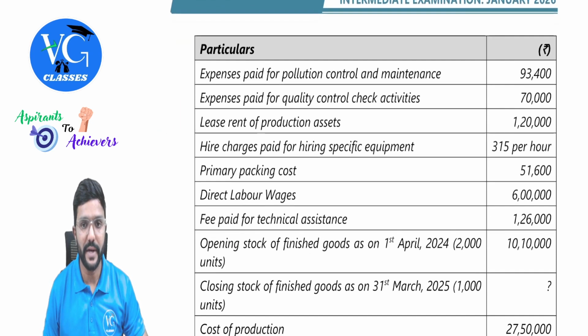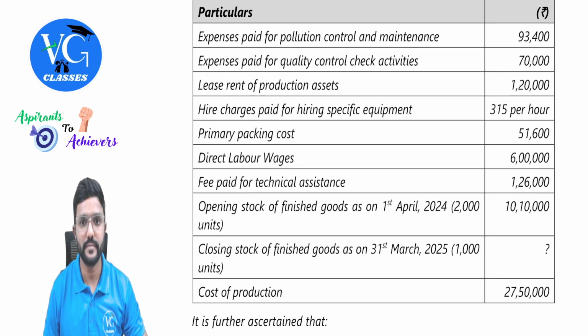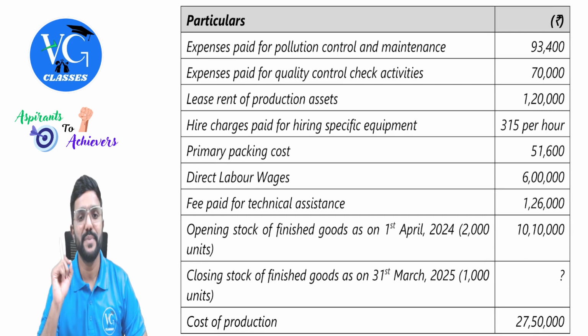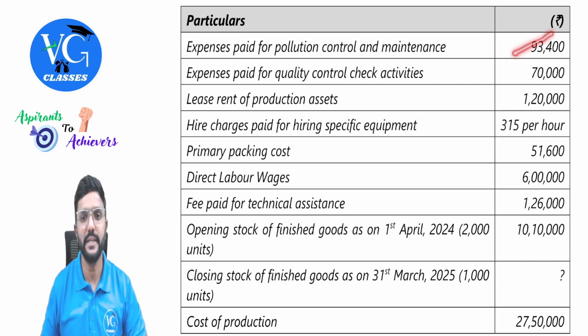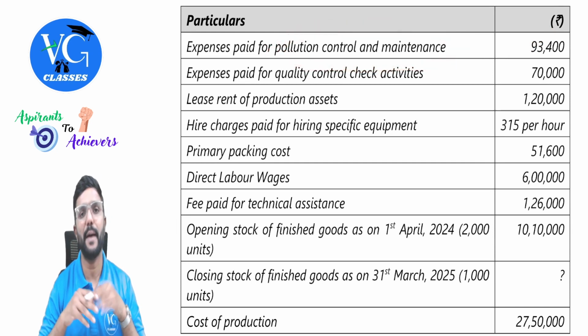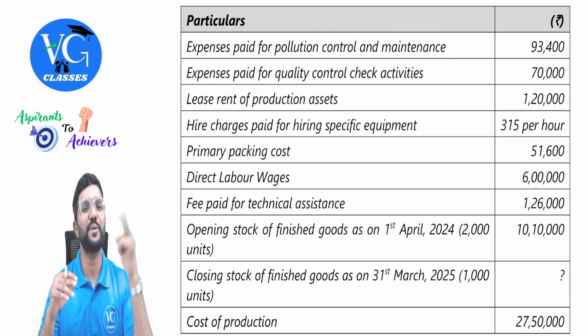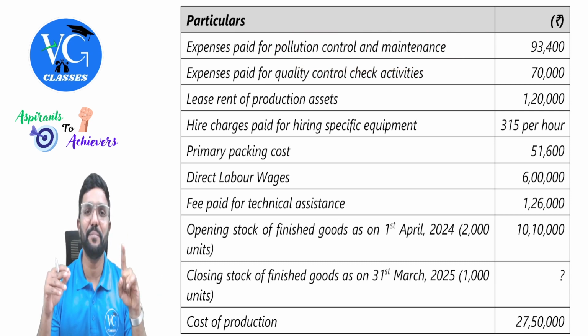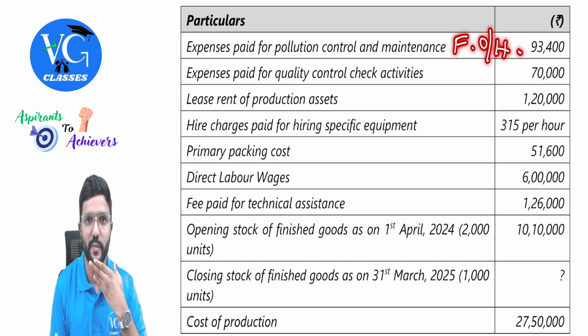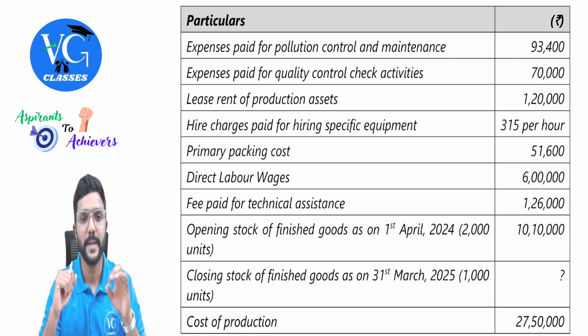Okay. Let me read what all data is given. Expenses paid for pollution control and maintenance 93,400. Sir, where will it come? Guys, pollution control and maintenance, where will it happen? In office or factory? Guys, pollution normally will happen where production is happening. And production will happen where? In factory. So it is a part of what? Factory overheads. This is a part of factory overheads. Hope you got it.